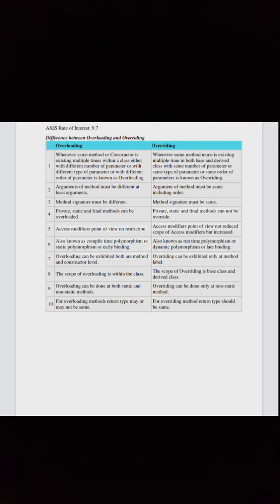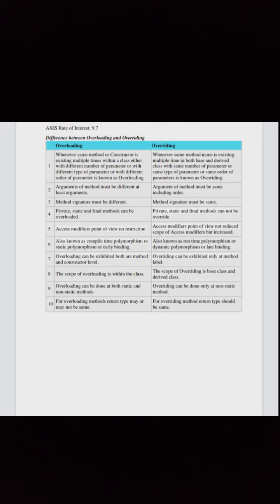Overloading is also known as compile time polymorphism, static polymorphism or early binding. Overriding is also known as runtime polymorphism, dynamic polymorphism or late binding. Overloading can be exhibited both at method and constructor level. Overriding can be exhibited only at method level. The scope of overloading is within the class. The scope of overriding is the base class and derived class.